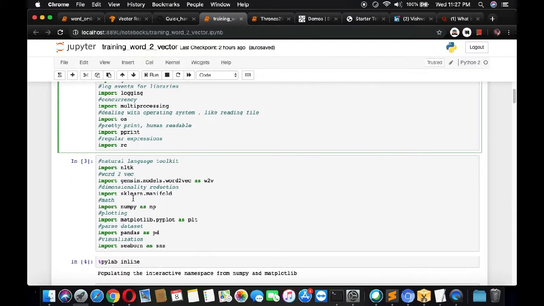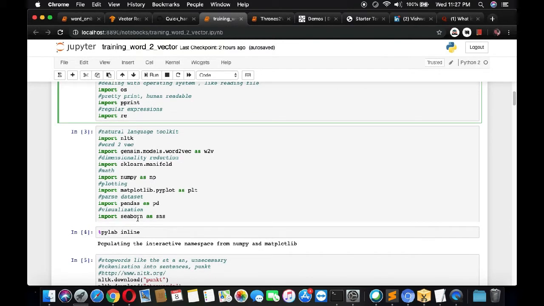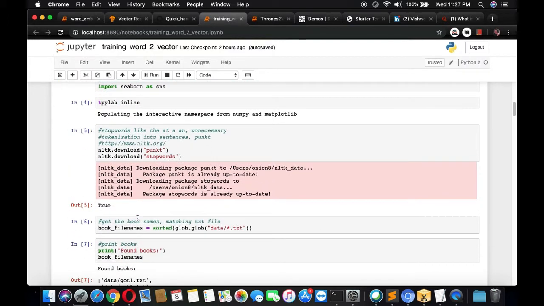Then the Word2Vec model is there, then sklearn.manifold for dimensionality reduction that we are using, NumPy again for math in Python, and for plotting we are using matplotlib.pyplot. Pandas is there, and then Seaborn we are using for visualization. Okay, so then we are using NLTK, and from it we are downloading two things, punkt and stopwords. So punkt we are going to use for tokenization.